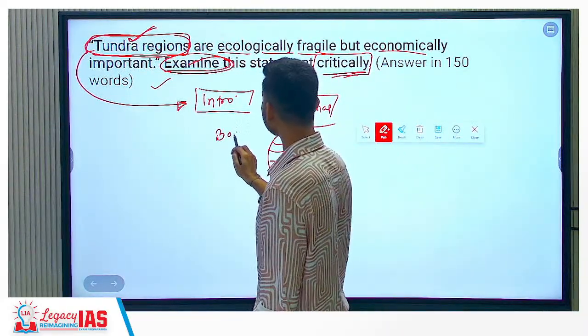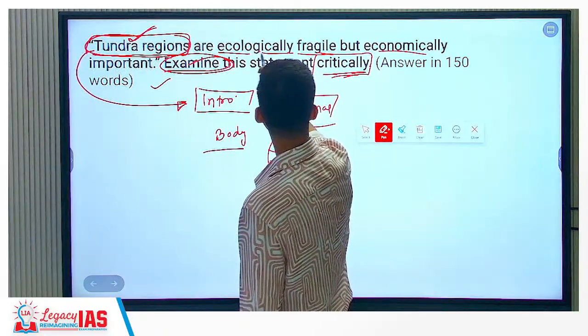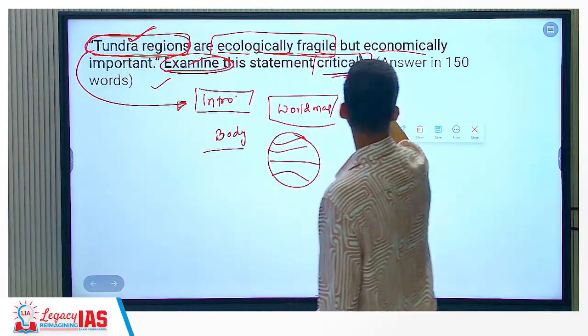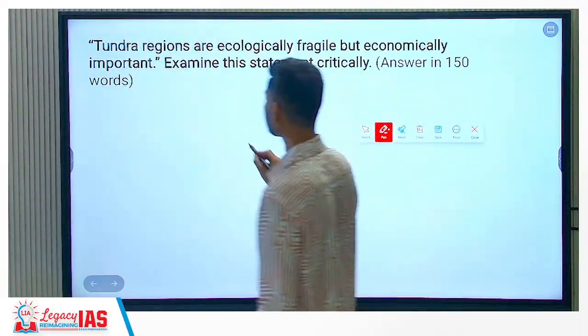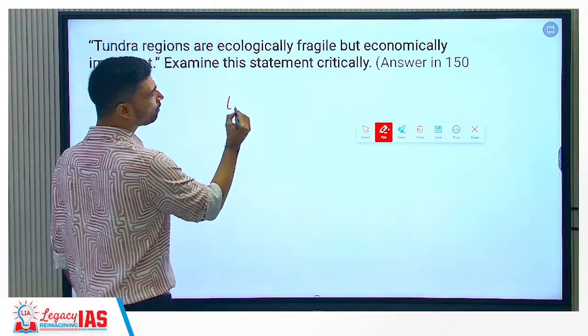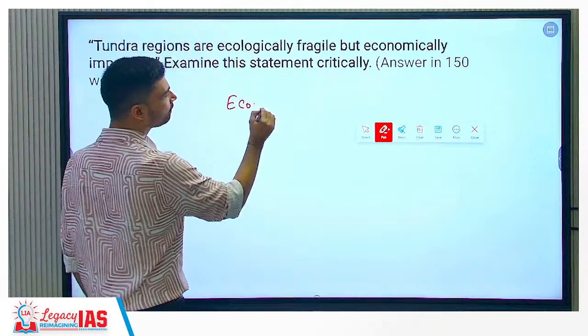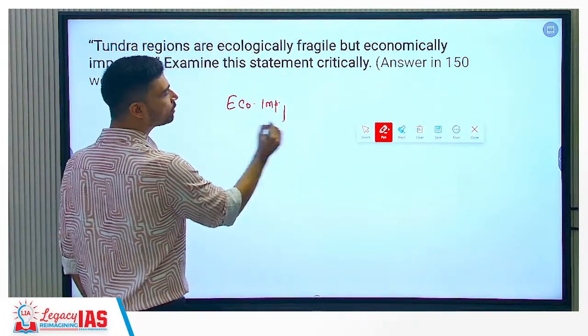In the body, first you have to write how they are ecologically fragile, and second, how or why they are economically important. That means in the body we can start with, better to write with, economic importance, because then you can relate how it is ecologically fragile. So what is the economic importance of the tundra region?